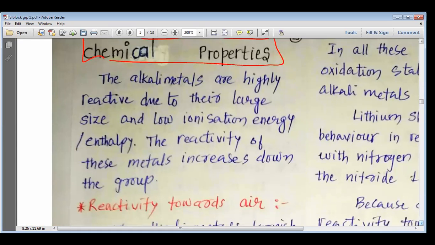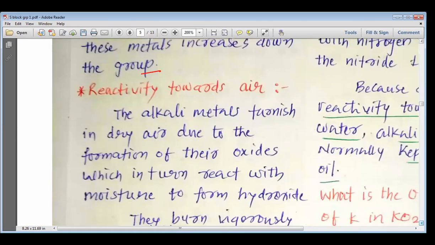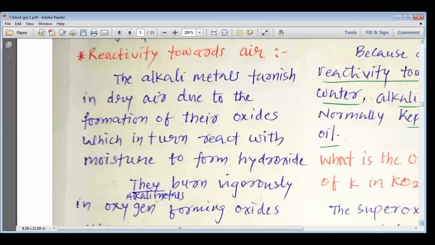Let's study the chemical properties. The alkali metals are highly reactive due to their large size and low ionization energy, or low ionization enthalpy. The reactivity of these metals increases down the group. So they have a low value of ionization energy, and that is why they can easily lose an electron and react well. And as you go down the group, the reactivity increases.